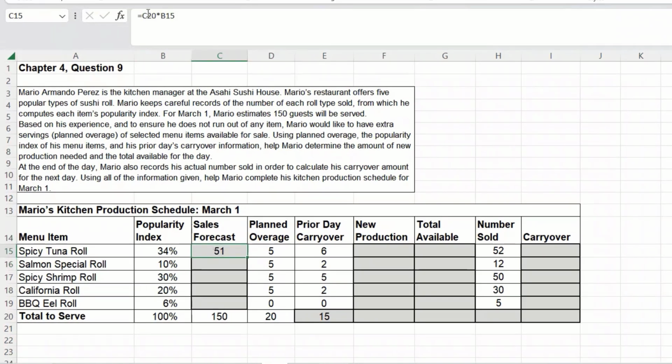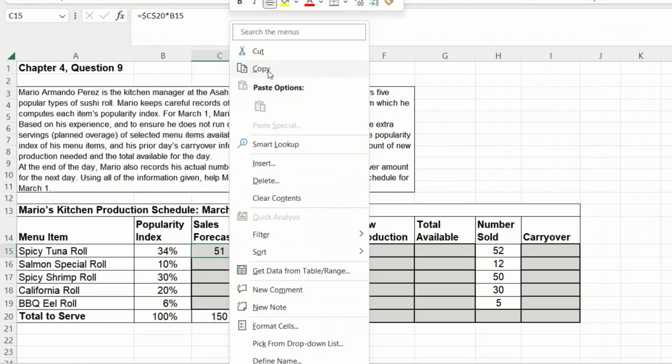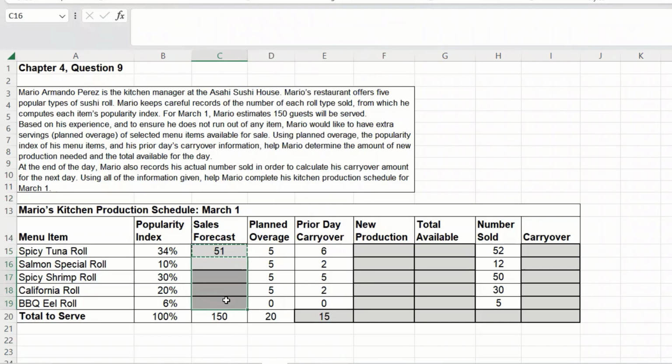Let's again make that an absolute cell, and we can go ahead and predict what we're going to sell. So we were predicting 15 spicy salmon special rolls, 45 spicy shrimp rolls, 30 California rolls, and 9 barbecue eel rolls.